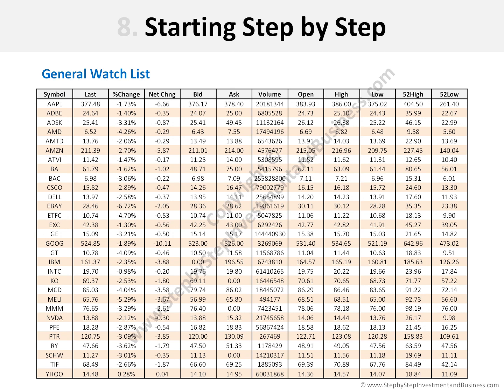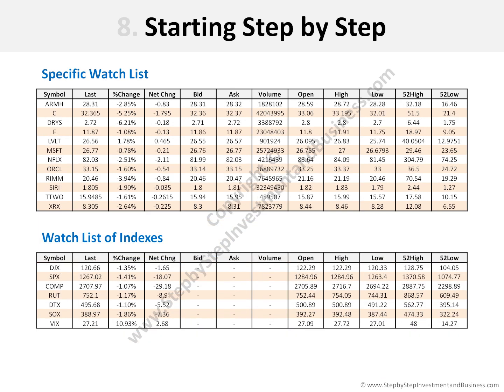Here's an example of what a general watch list could be, where we can see the list of the different companies we want to follow. As previously mentioned, we may also have other watch lists. For example, we can have a specific watch list with companies that we want to classify in a particular way, and we can even have a watch list of indexes.